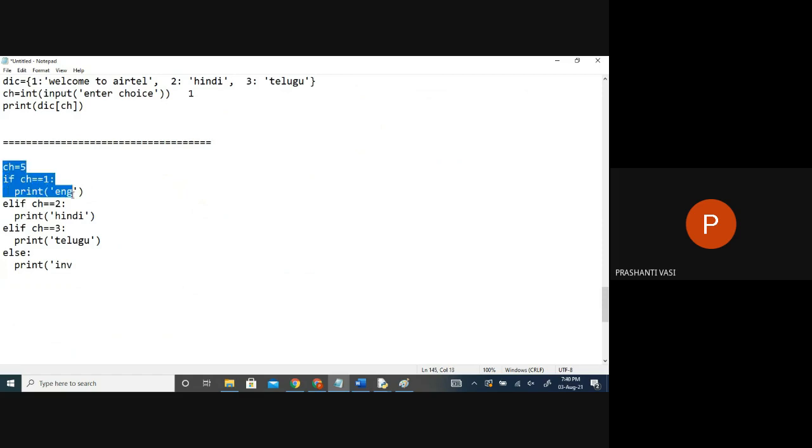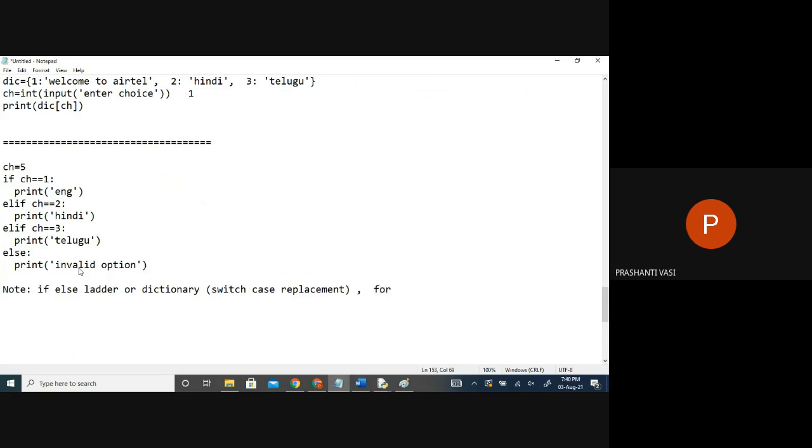So it will check if it is one, English, Hindi, Telugu. But if any other thing is pressed on your device, it will always say invalid option, right? So I can give always a false case. What are the valid cases? So whenever you go for the if else ladder, or dictionary replacement for this switch case, switch cases I will not teach because it's not required now. For all the valid criteria,